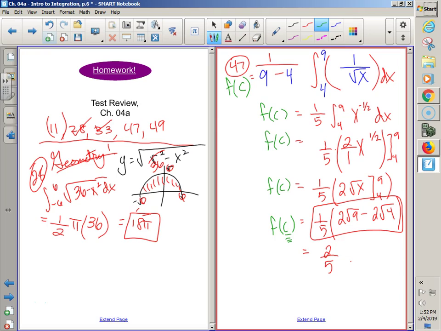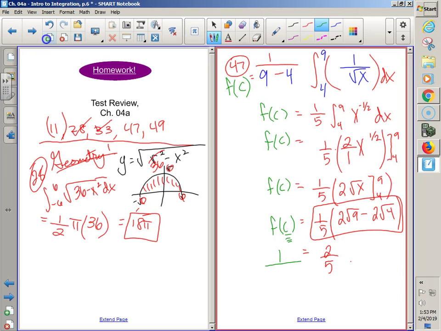Now they didn't say MVT. On the test, I would say MVT, and you would need to know the formula. But they were explaining MVT to you, telling you to find the 1 over b minus a, the integral from a to b of f of x dx. But then later they tell you set it equal to the function. And I could have just done f of x. It's not a problem. Solve for x. But usually they say find the particular values of c. Who is f of c?